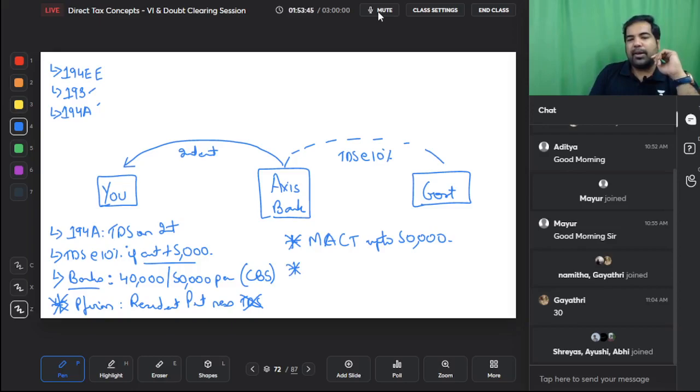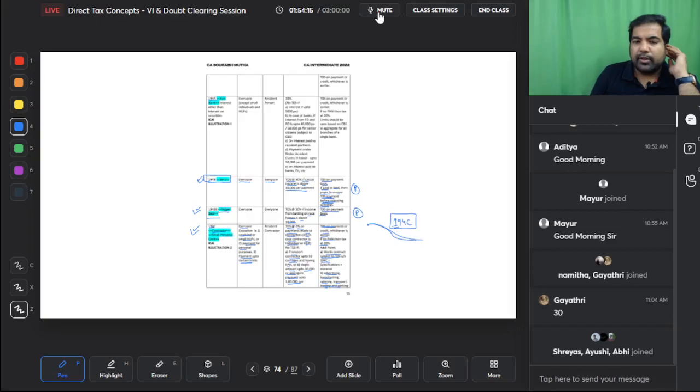And this does not apply to small individuals, small HUF. So if you've given money to your friend, let's say he's your college friend, and he's paying you interest, in that case there will be no TDS because he's a small individual, small HUF. So imagine you giving money to 3 people, Axis Bank, your college friend and your partnership firm. Axis Bank, 50,000, 40,000 is the limit. Your friend, small individual, small HUF, there is no TDS. And partnership firm, resident partners, no TDS. For non-resident partners there will be TDS. This is 194A. Here we go.